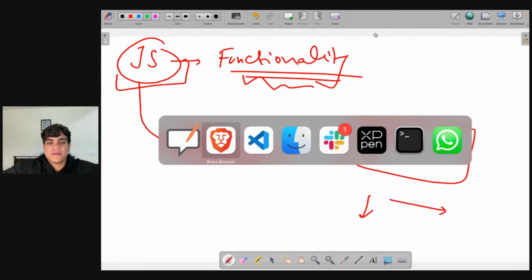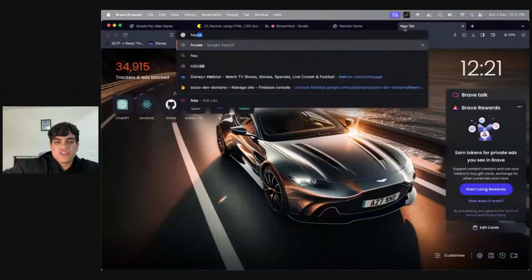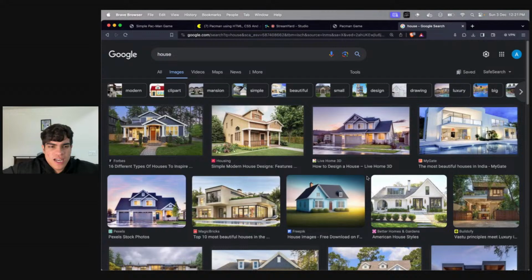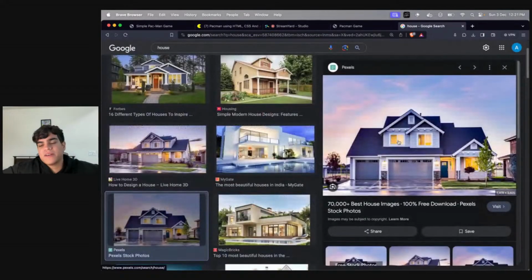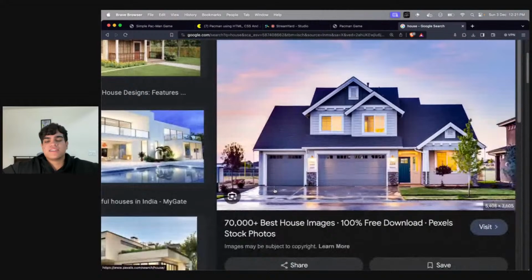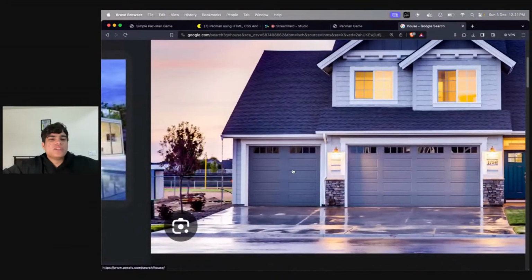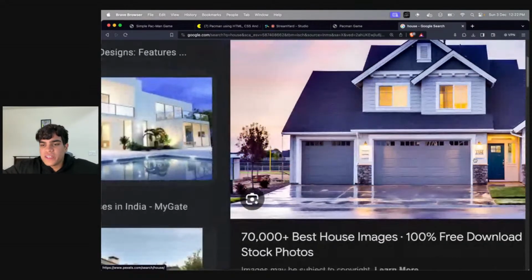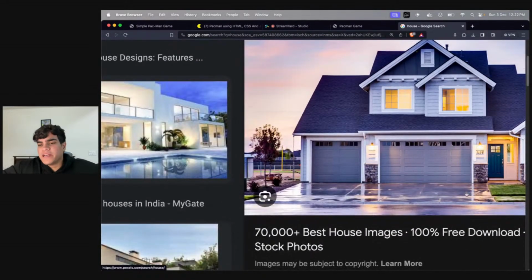Look at this. If I go to my browser and again search for a house, go to images. What was the house that we were looking at? This one, right? So over here, you can see what all comes inside my styling. The fact that I have, let's say, a dark blue roof, light bluish grayish doors. Over here, I have a light. Over here, I have stone. Over here, I have yellow lights inside the house. I have white borders. All of my walls have white borders. Then over here, I have the nameplate, the number plate, whatever.